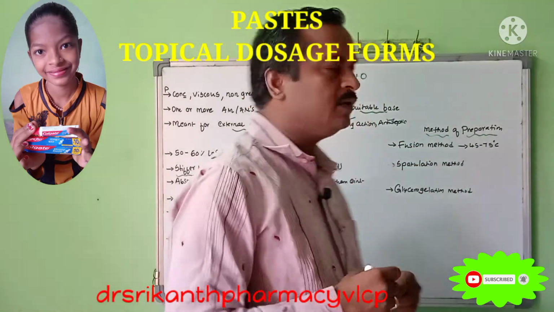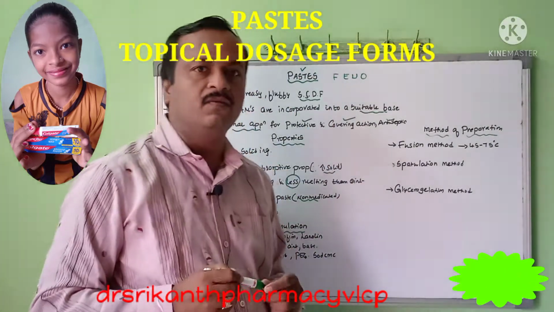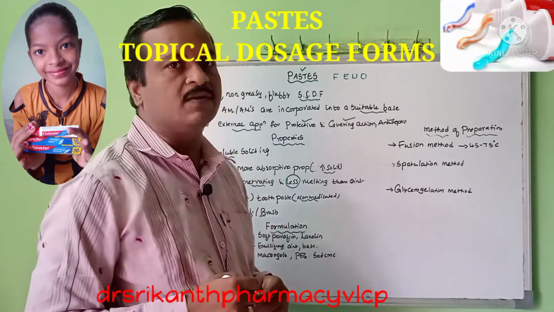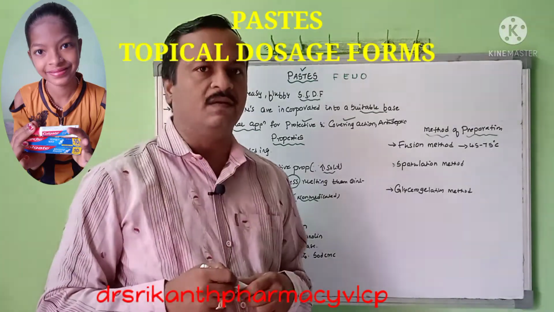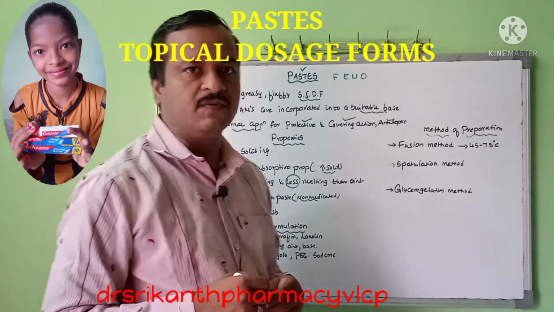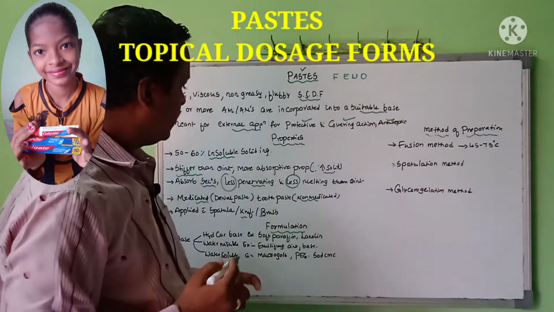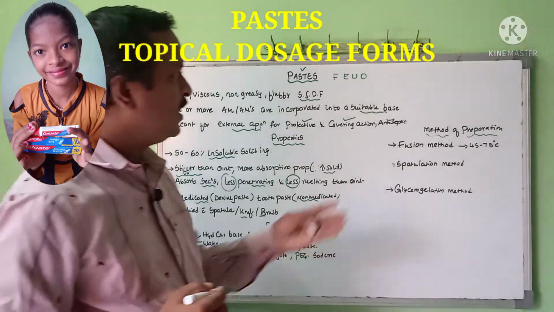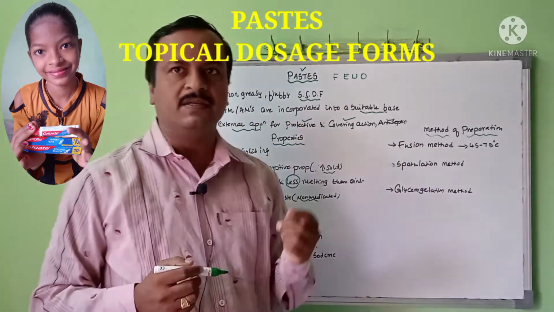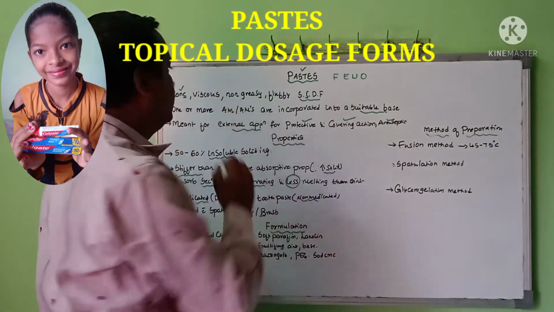So today I came with the topic that is the pastes. It is another type of dosage form which comes under the topical dosage form, and it is used for external use only. It also comes under the semi-solid dosage form. In this class we are planning to cover what pastes are, what their properties and formulation are, and we will also explain the method of preparation and their application in the pharmacy field. So first of all, pastes are concentrated.